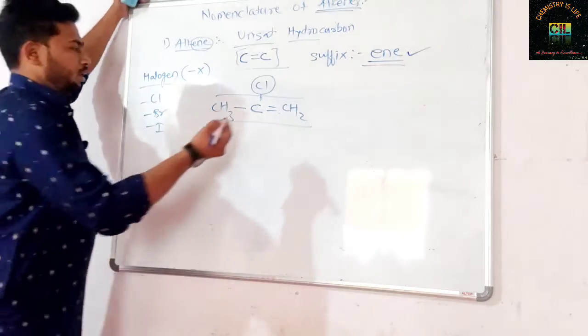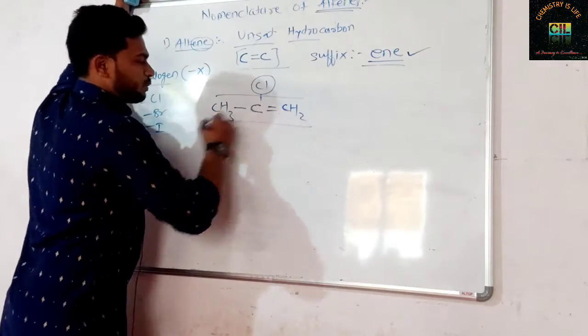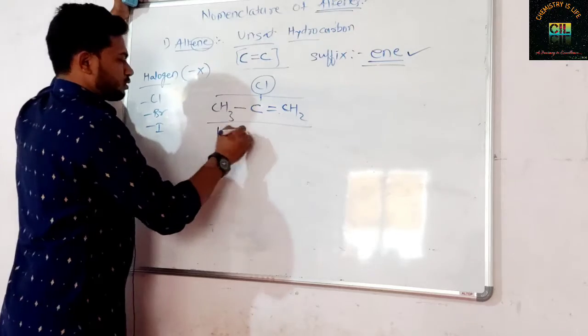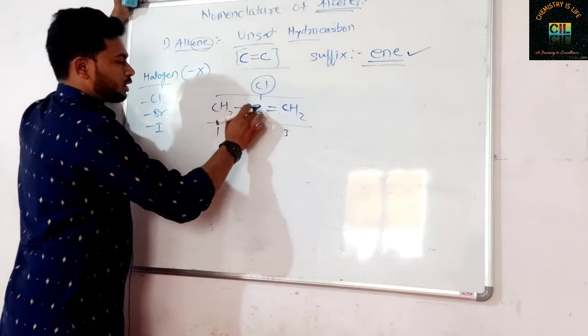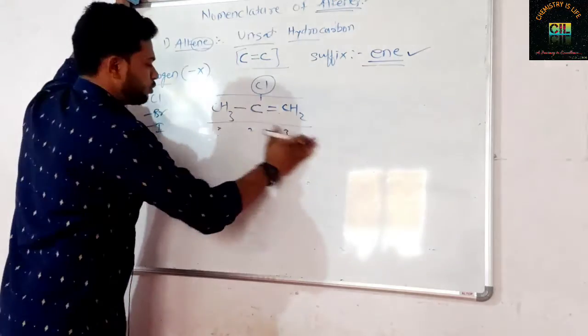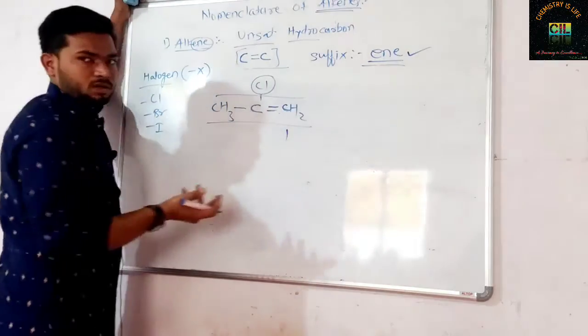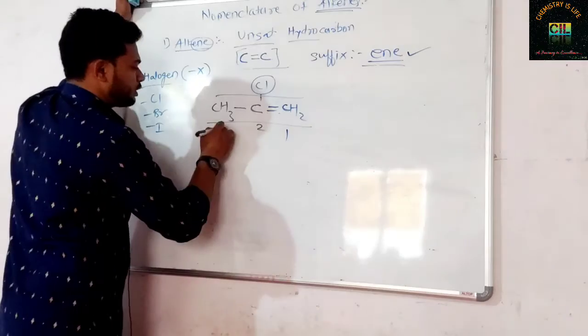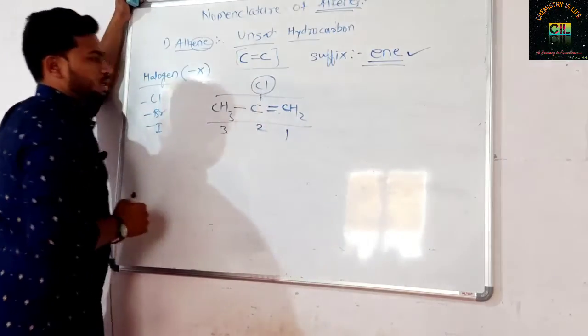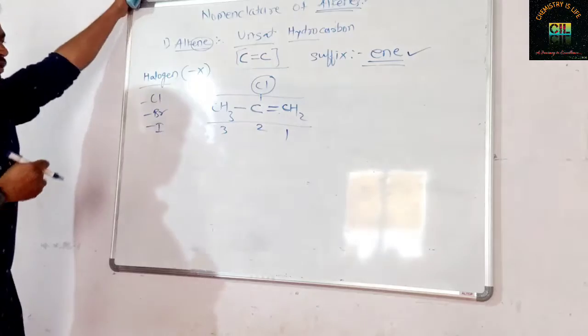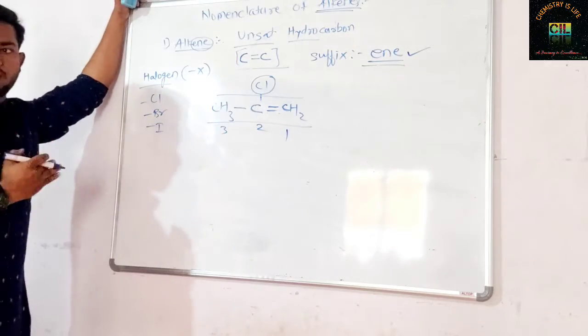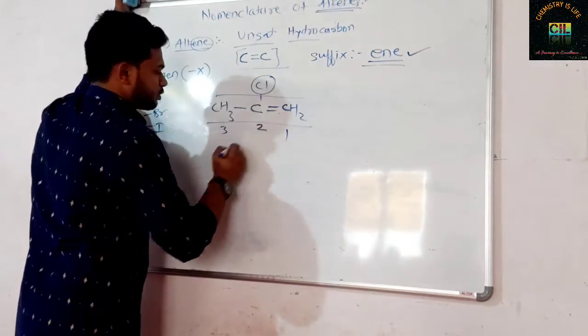Now the doubly bonded carbon should get the lowest possible number. If you do numbering this way, 1 2 3, this double bonded carbon is getting number 2, but if you do numbering from this side, the double bonded carbon is getting number 1, so the lowest possible number. Now this chlorine will be considered a substituent, so you have to write its name before the parent name with its position.